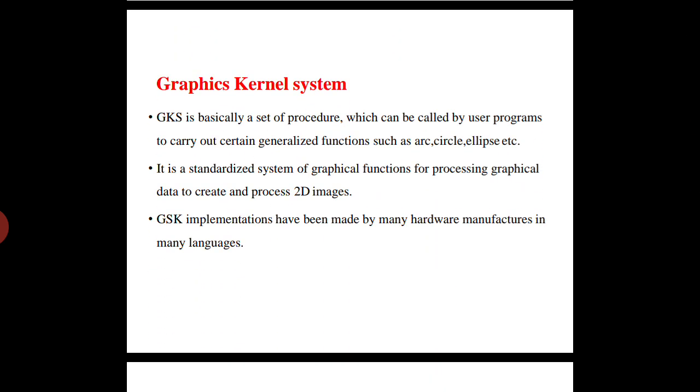Next one is the graphics kernel system, which may be called GKS. GKS is basically a set of procedures which can be called by user programs to carry out generalized functions such as arc, circle, ellipse, etc., which may be any command by the handler. It is a standardized system of graphical functions for processing signal data to create 2D images.